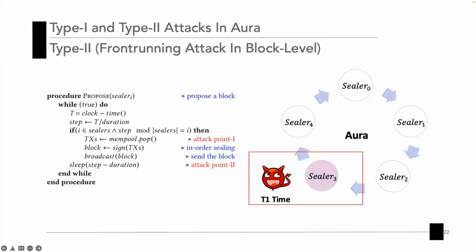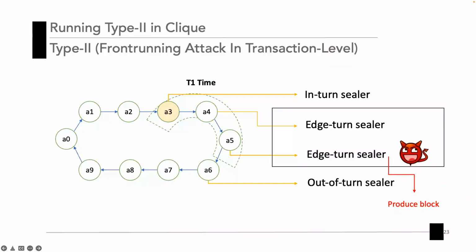We first apply the attack to the Aura implementation. As in the figure, sealer 2 is the in-turn sealer, while all others are out-of-turn sealers. In this case, the type 2 attack cannot be applied because the other out-of-turn sealers cannot generate blocks. The parallel block producing mechanism only exists in Clique.